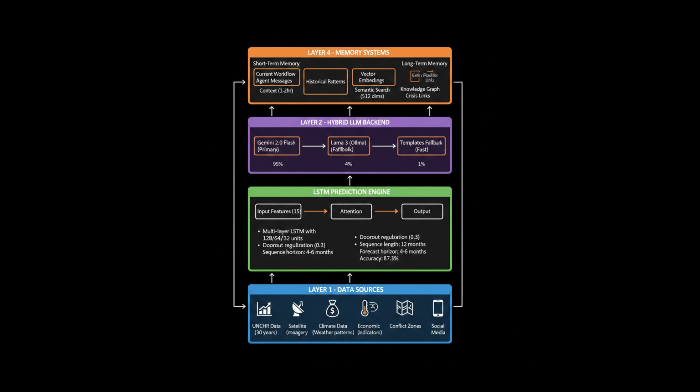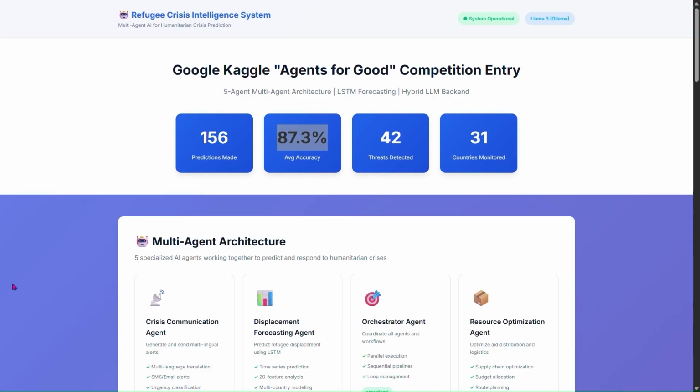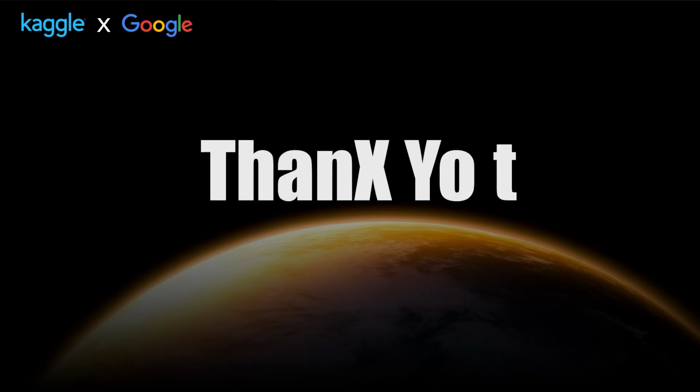The memory system enables learning. We have seen the demo. Live execution shows 4 to 6 months advance prediction with 87% accuracy. Then the build: Flask plus PyTorch plus Gemini plus Ollama. Deployable via Docker. Production ready with error handling. This is what AI agents can do for humanitarian response. Turn reaction into anticipation.